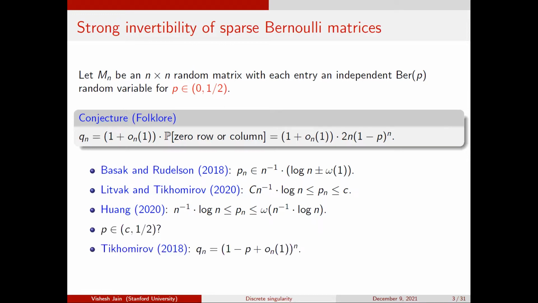So now you might ask, okay, what about P, which is between C and 1/2, right? In this case, the techniques in these papers don't really seem to work, and somehow the best known result here is only about the log of the probability, and this is in the same paper by Tikhomirov, right? So it's the same kind of result here, where you can say something about the log of the probability, but not really something about the probability. But if P is smaller than, let's say, 1 over 1,000, then you do have all of these really nice results, which can give you this sharp answer.